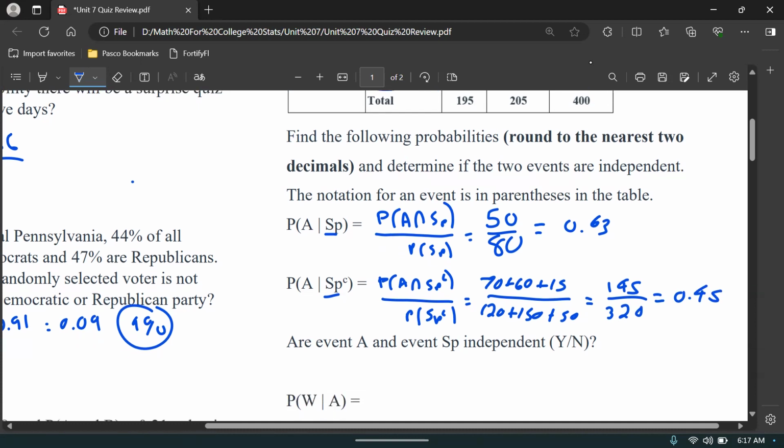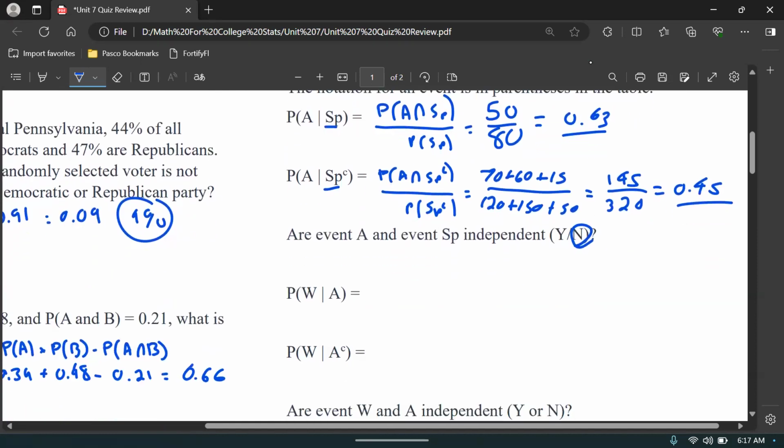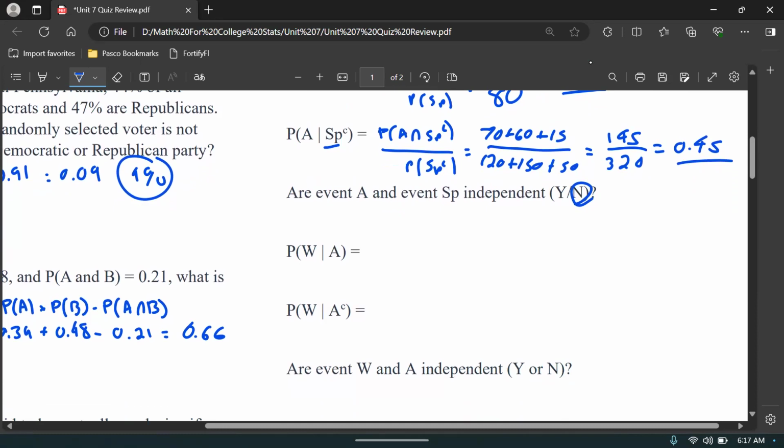Now, because these numbers do not equal each other, these ones are not independent. Remember, these values would be equal to each other. Probably spring and probably get not spring. If they're equal, they would be independent. They're not equal, so they're not independent. All right, now winter given allergies.